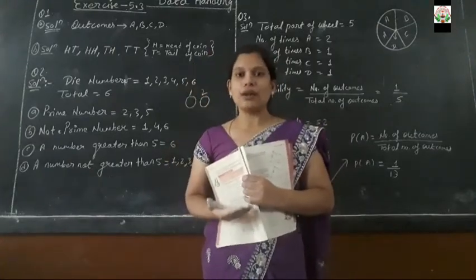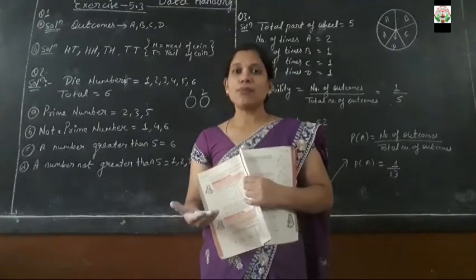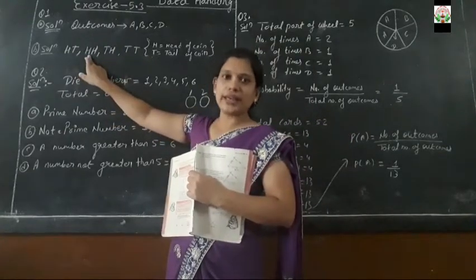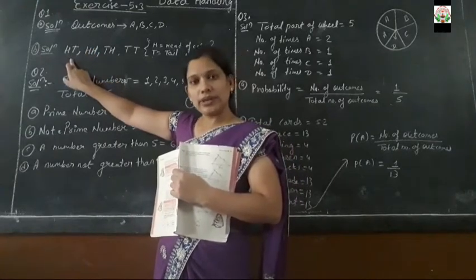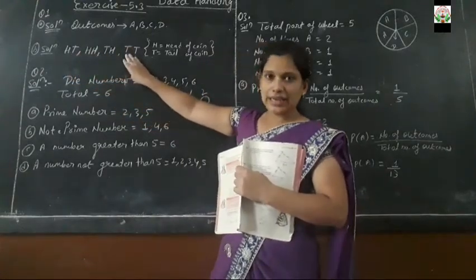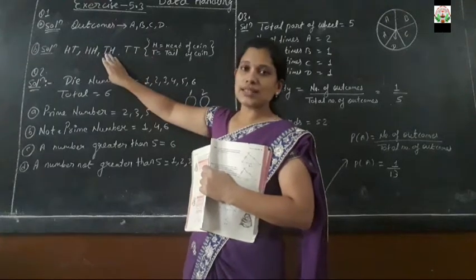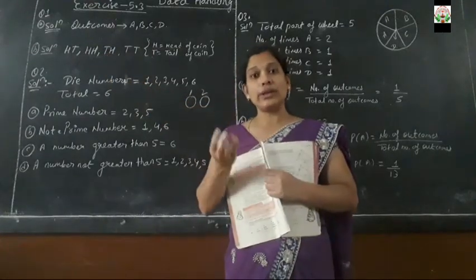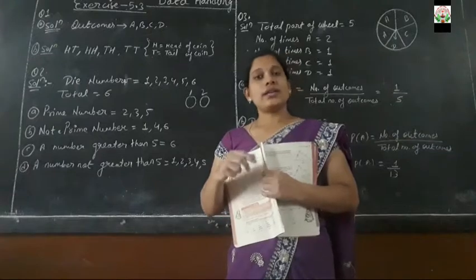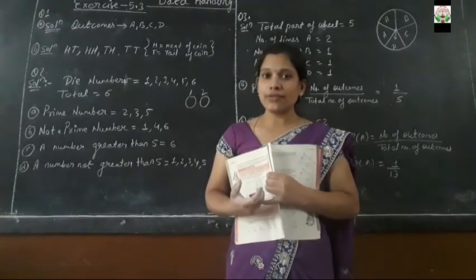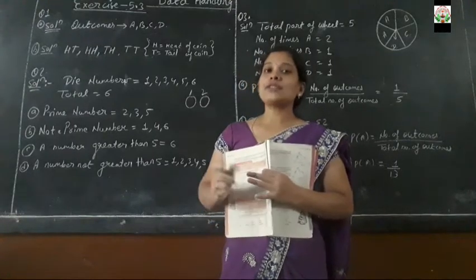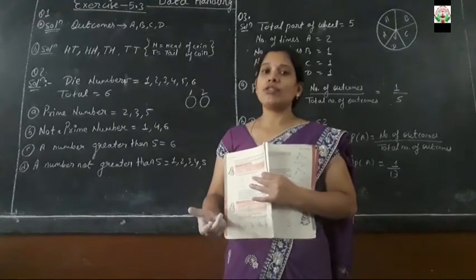So what conditions can come? Both coins will be in my hand. Is there a possibility that heads come together? Of course heads can come together on both coins. One coin can show head and the other tail. If the first shows head, the second can show tail. Both can show head together, both can show tail together, or the first can show tail and the second head. If I toss the 2 coins together, either both coins have head on the surface; second condition, both coins together have tail; third condition, if one coin has head, the second coin might be tail; if the first coin is tail, it is possible that the second coin has head.